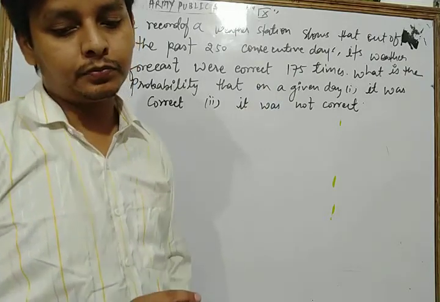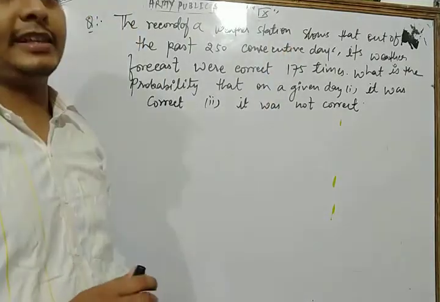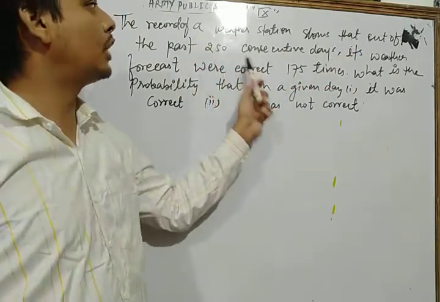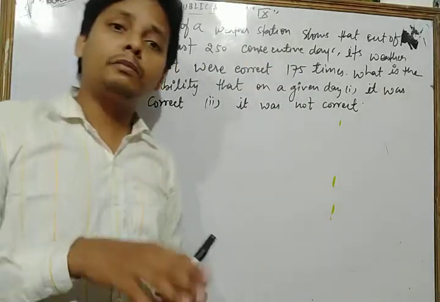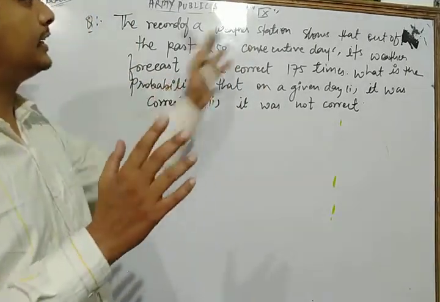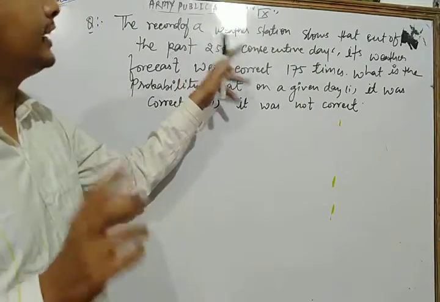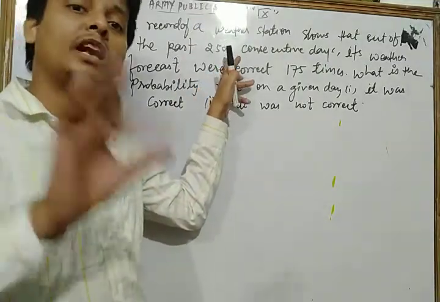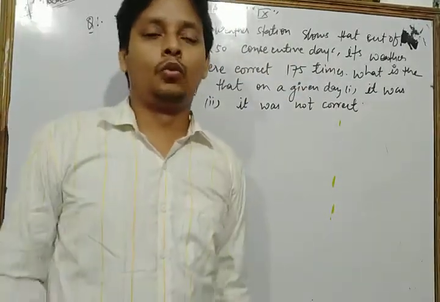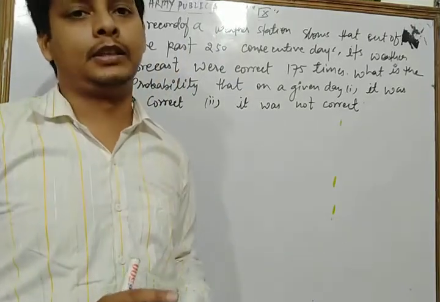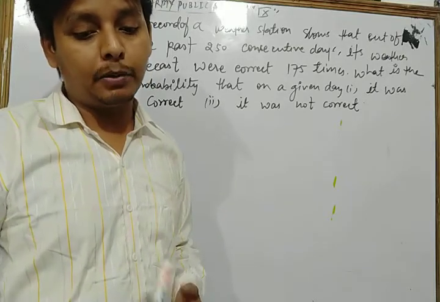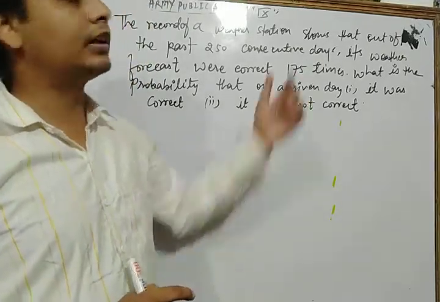Here in this question, let's see. The record of a weather station shows the outcomes of the past 250 consecutive days. This means the total number of trials in this question is 250, because the weather was recorded in 250 consecutive days. So here the total number of trials is 250. Now the weather forecast was correct 175 times. Then how many times was the forecast not correct?